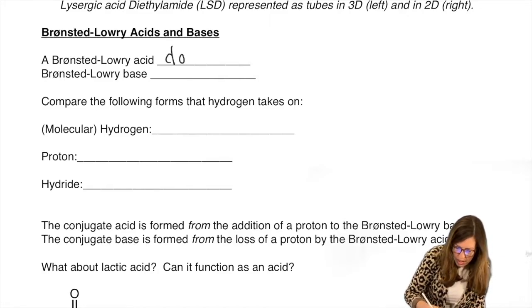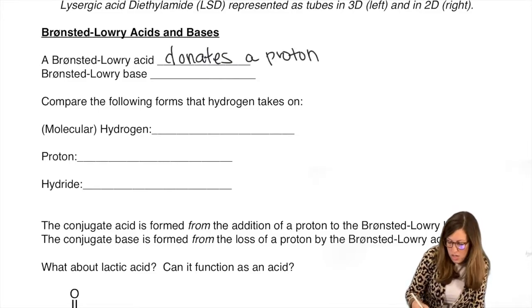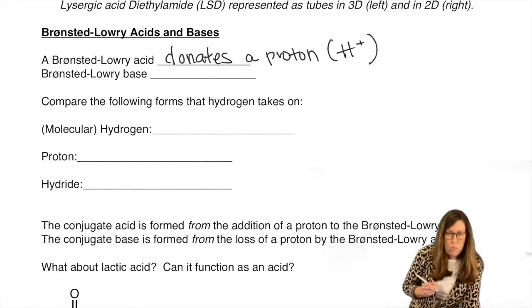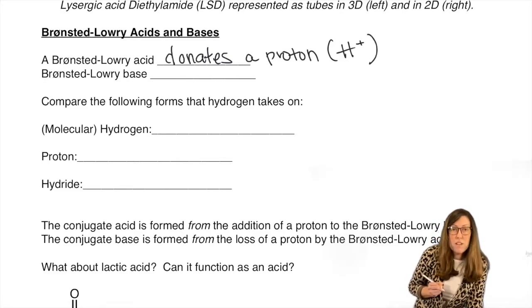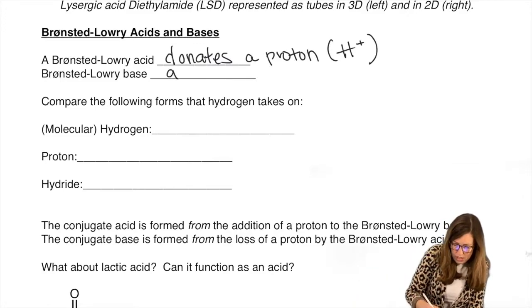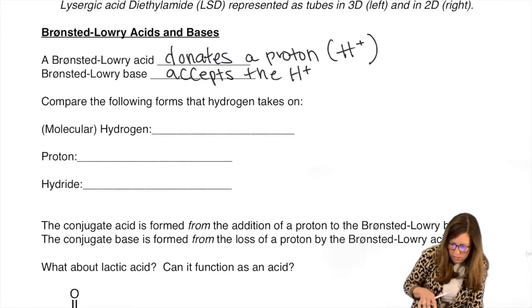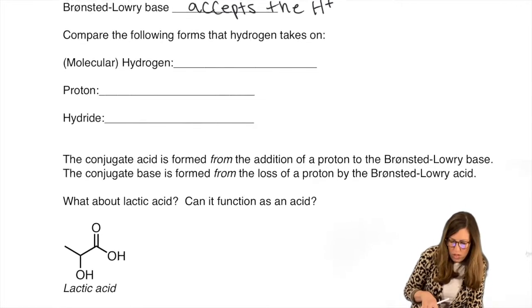A Bronsted-Lowry acid donates a proton. I'm going to be abbreviating proton as H+. A Bronsted-Lowry base, therefore, is the one that takes the proton, because it's a transfer, right? Accepts the proton. Okay, so when we say proton, we mean H+.